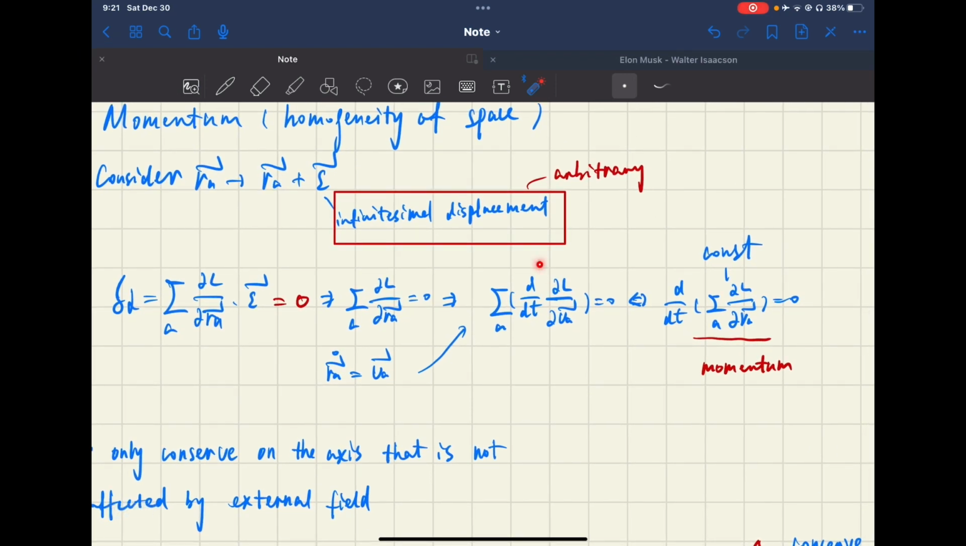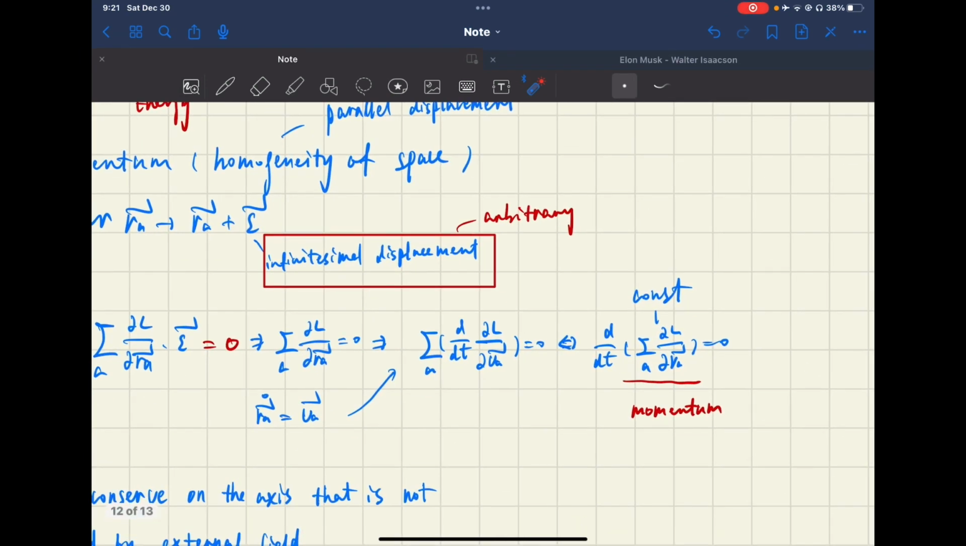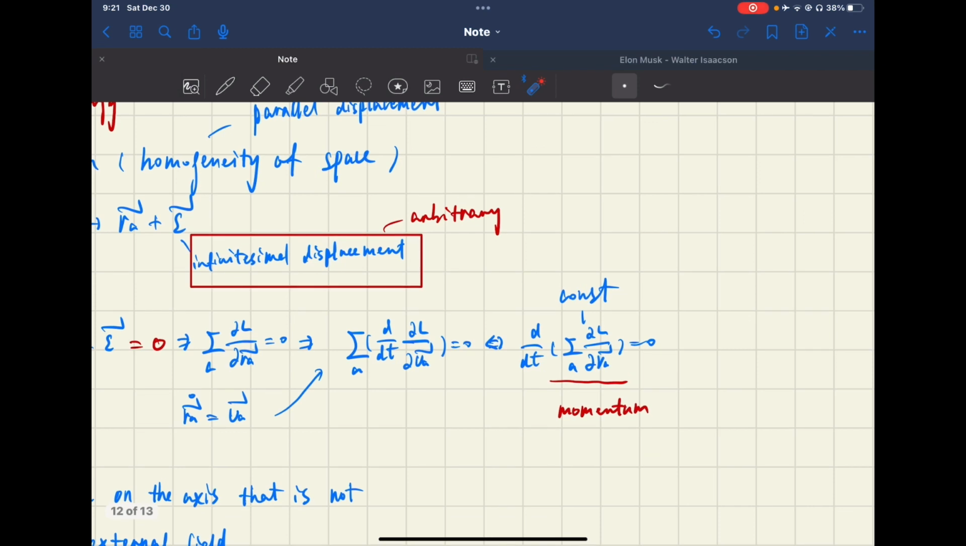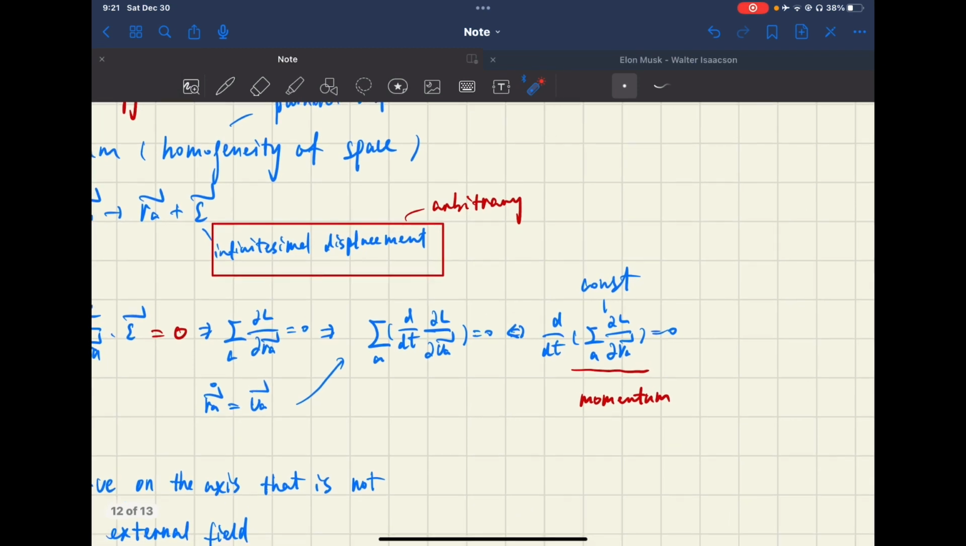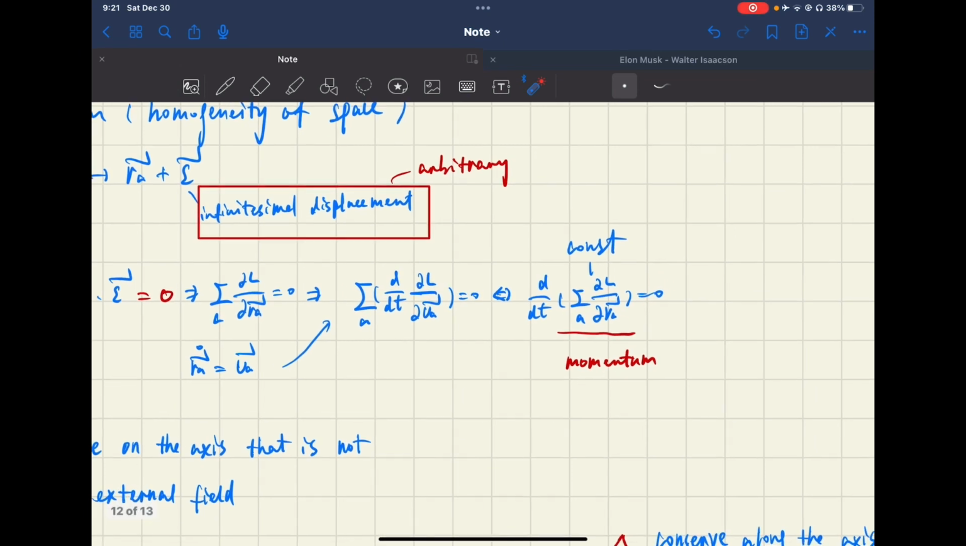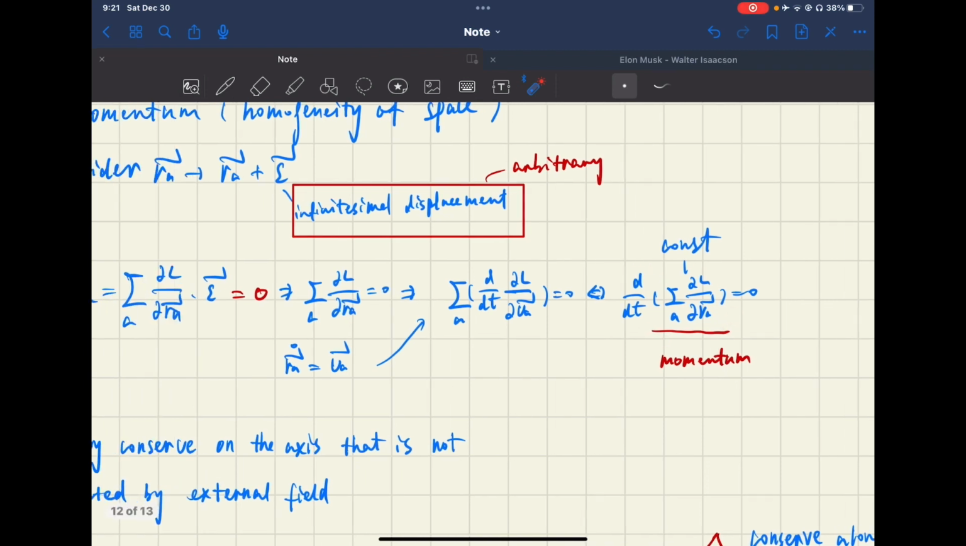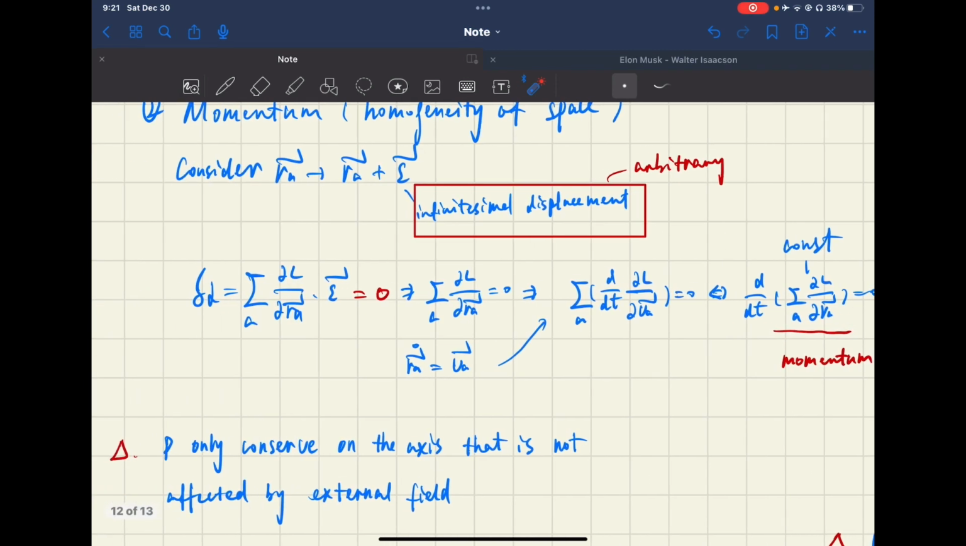We substitute the result we get from Lagrange's equation, like this. And then we get this. Just by swapping the two symbols, we get this. So the total derivative of this term with respect to time equals zero, meaning this term is a constant, and we call this term momentum.